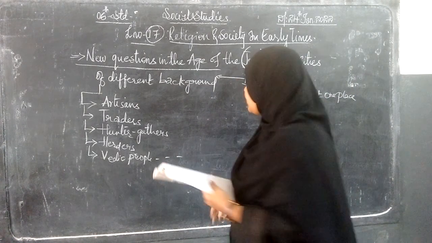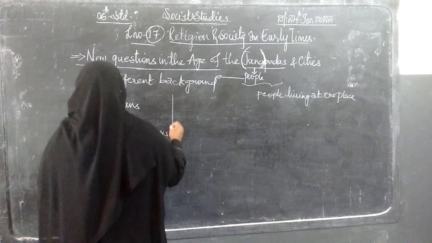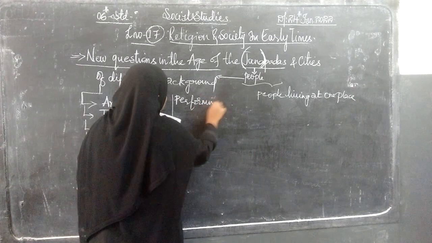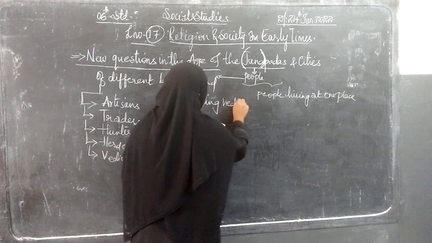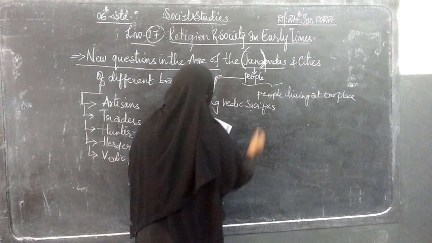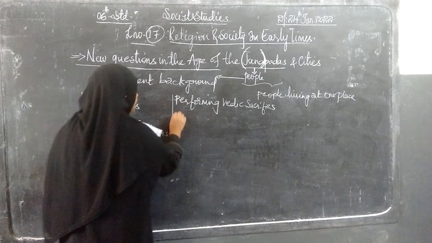So one more thing that they have been worshipping, according to these different people of the Janapadas. First, they were performing Vedic sacrifices, basically yagnas, rituals that they have been doing and worshipping.